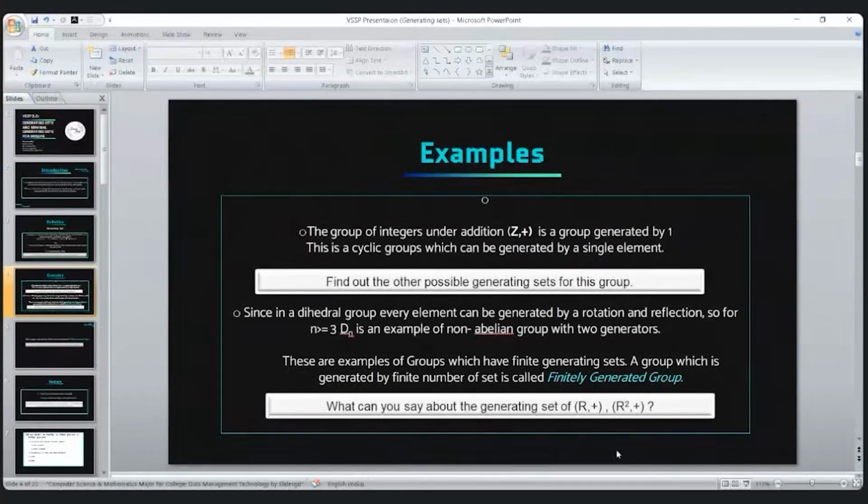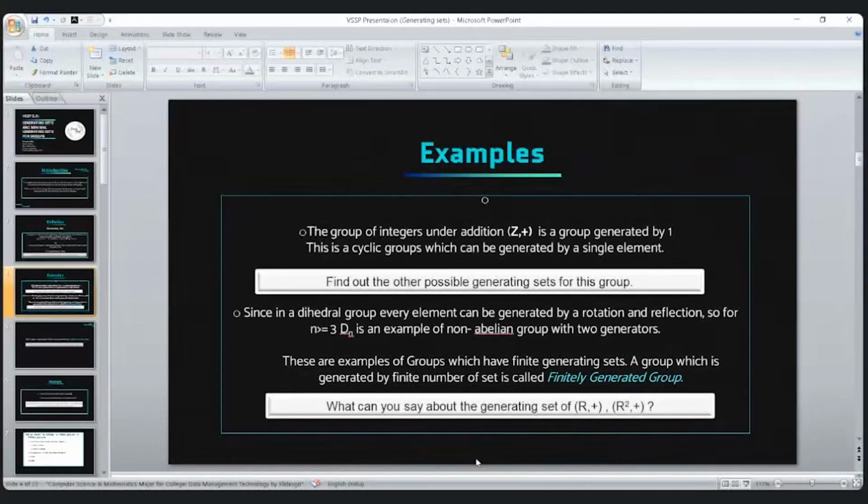If we try to generate R squared with (1, 0) and (0, 1), every element can only be written in the form x times (1, 0) plus y times (0, 1), where x and y are integers. So in group theory, we can only generate the set of integer pairs by these two tuples, (1, 0) and (0, 1).